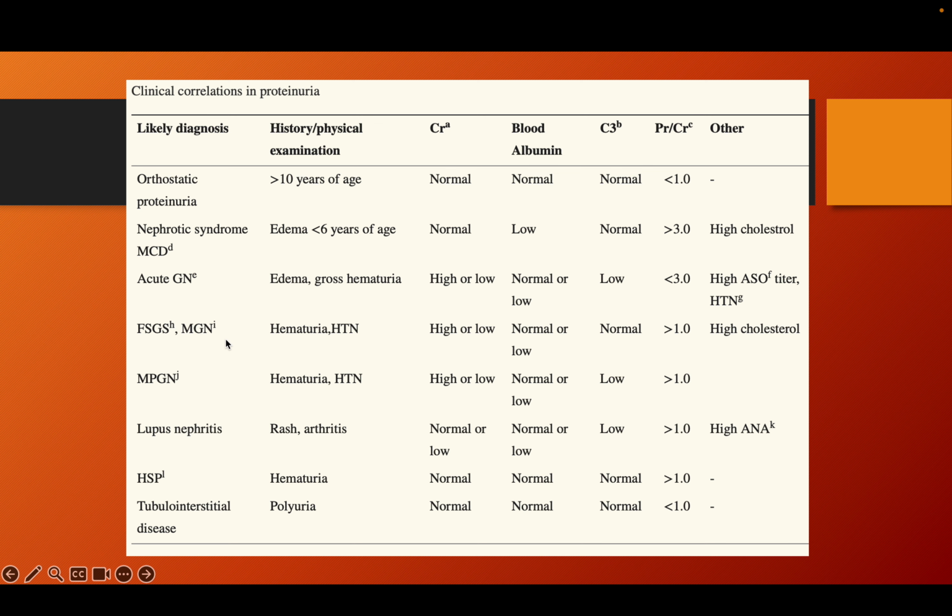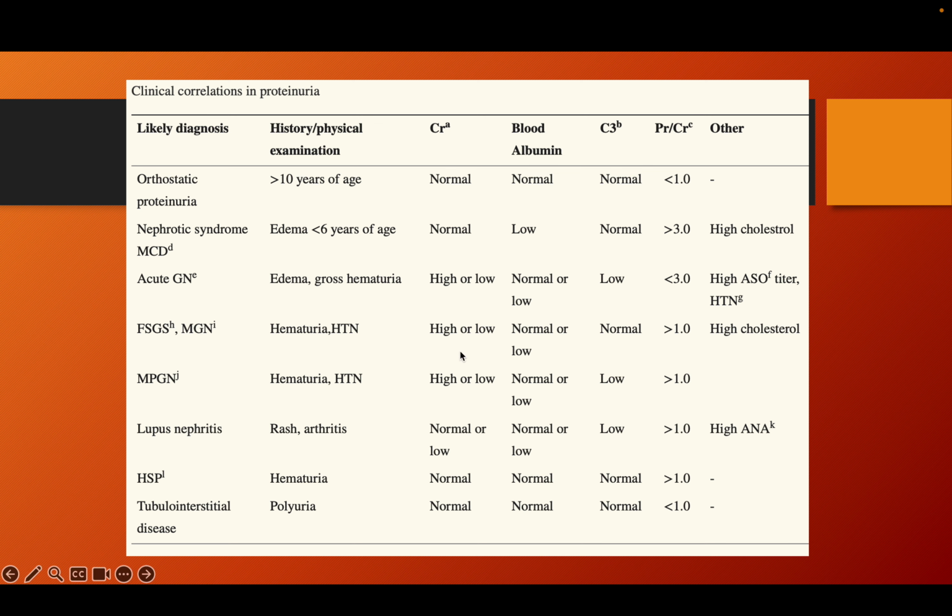It is a continuum. Hematuria and hypertension are generally seen because of the chronic nature. Creatinine can be high, low or normal. Even in nephrotic syndrome with glomerular disease, that doesn't mean creatinine should be high. They may have only proteinuria as the presentation. You need to evaluate them even though creatinine is normal, because proteinuria itself is a significant marker.